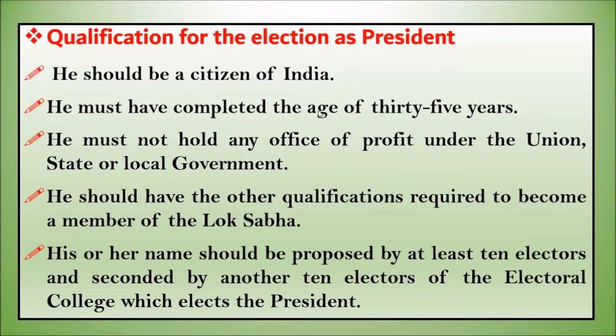He must have completed the age of 35 years. He must not hold any office of profit under the union, state or local government. He should have the other qualifications required to become a member of the Lok Sabha, and his or her name should be proposed by at least 10 electors and seconded by another 10 electors of the electoral college which elects a president.